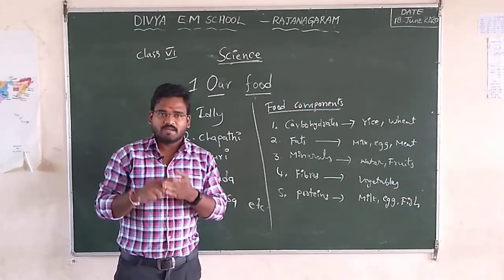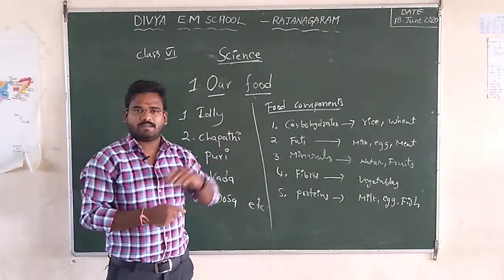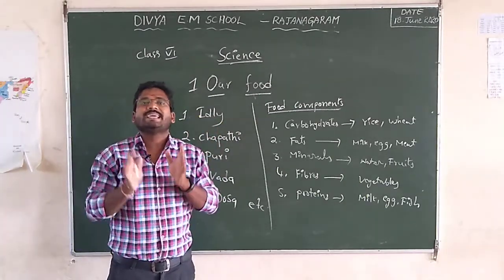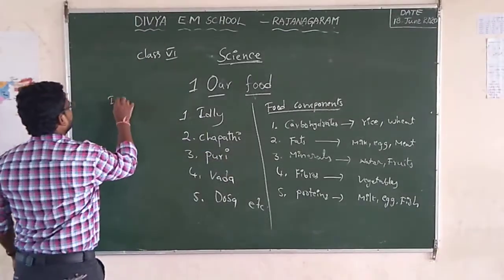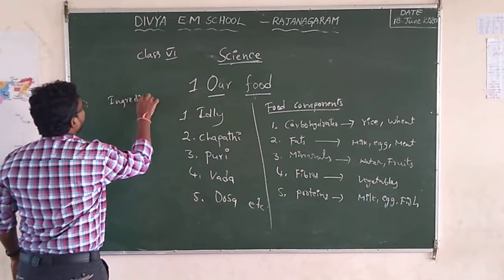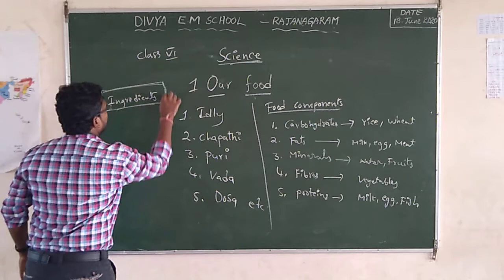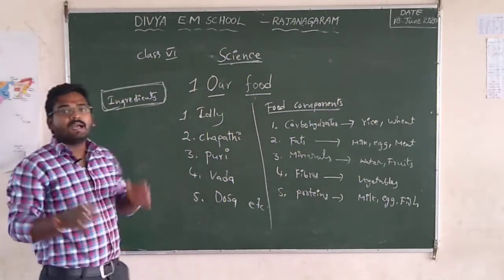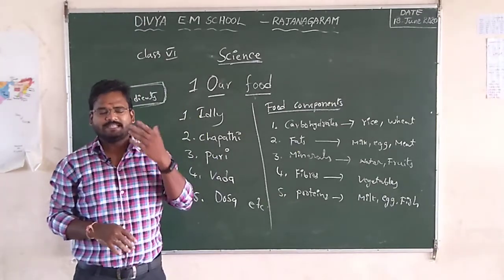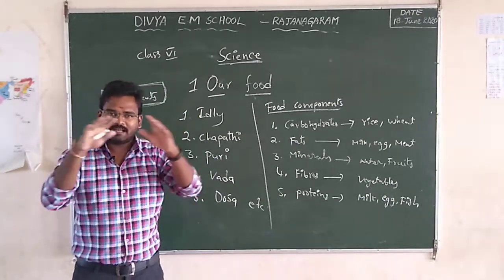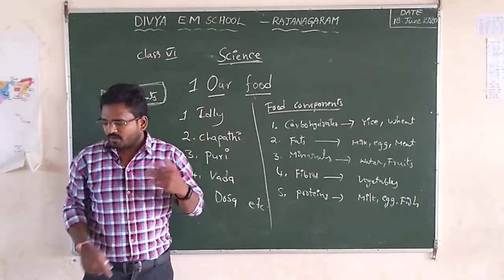These are all needed to make that upma, so we call these items ingredients. Ingredients are the preparation material for a food item.